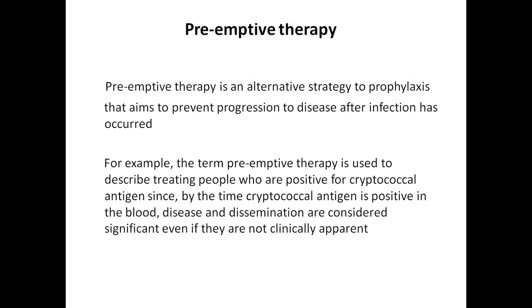As a strategy to screen low CD4 patients, we do a cryptococcal antigen test, and it turns out to be positive. This patient does not have any signs of cryptococcal disease, no headache, no fever, no confusion, nothing. But just for this report, that the cryptococcal antigen is positive, we treat this patient with oral fluconazole. This is a preemptive treatment.